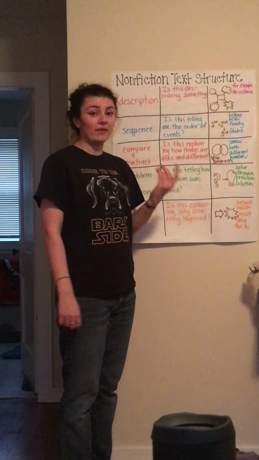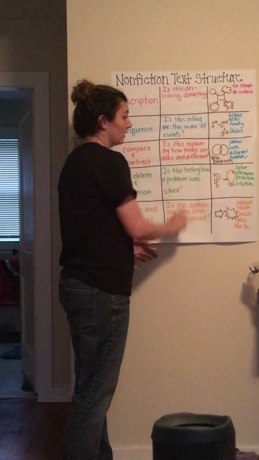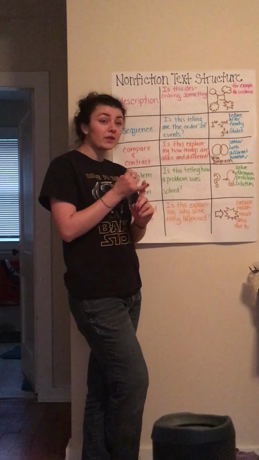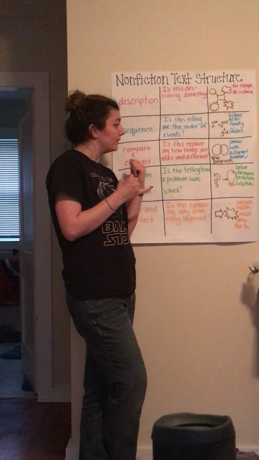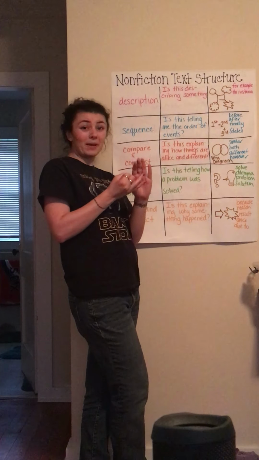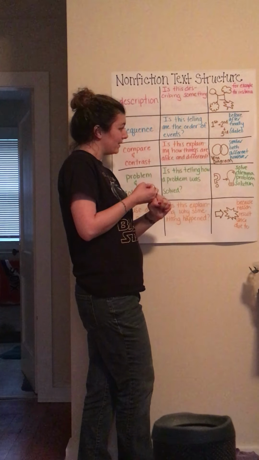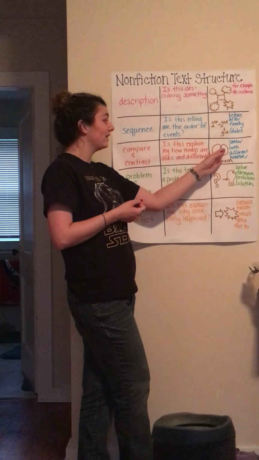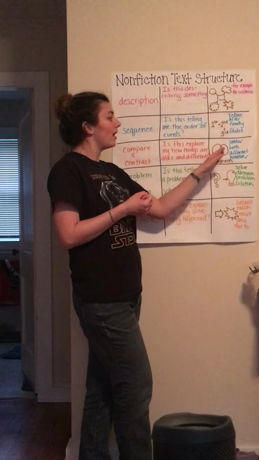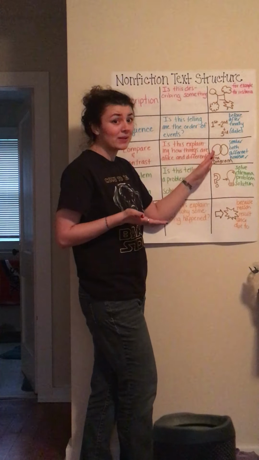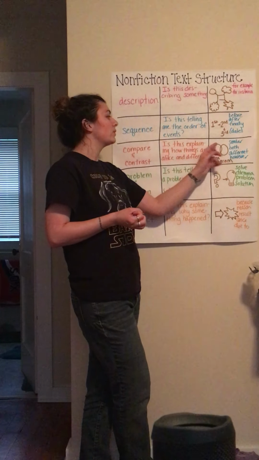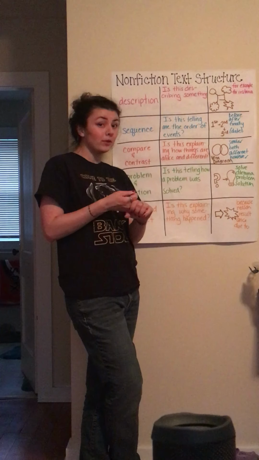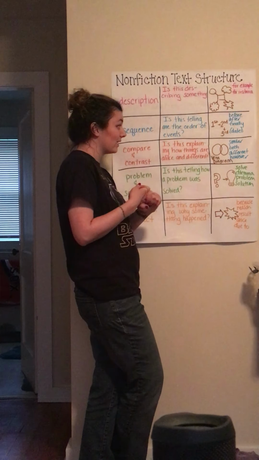For example, if we were to do a Venn diagram of dogs and cats, under the dog column you would say known for slobbering, man's best friend, and you guys can help me out with this one. Cats use a litter box, whereas most dogs go outside to use the bathroom. Similar qualities would be that they both walk on four legs, for the majority they have long tails, and they're both pets.